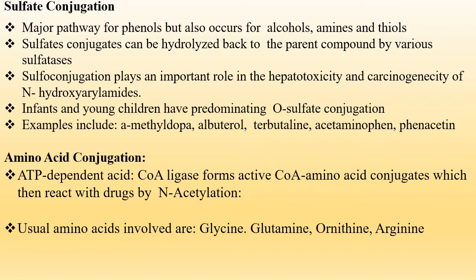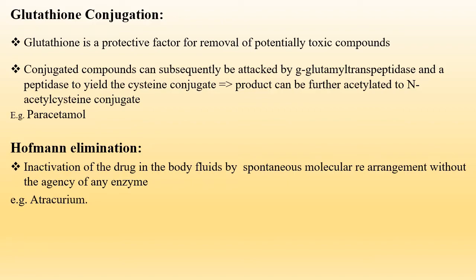Now comes the amino acid conjugation. It is ATP dependent; the acid and coenzyme A ligase form an active coenzyme A amino acid conjugate, which then reacts with the drug by an acetylation. The usual amino acids involved are glycine, glutamine, ornithine, and arginine. Then the glutathione conjugation.